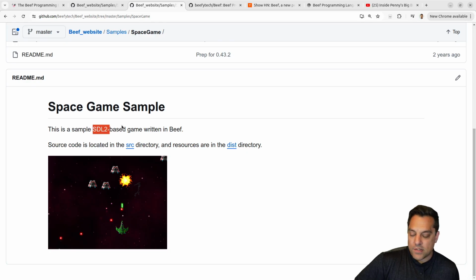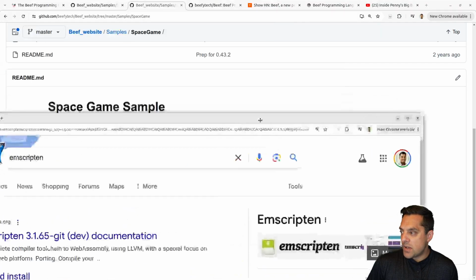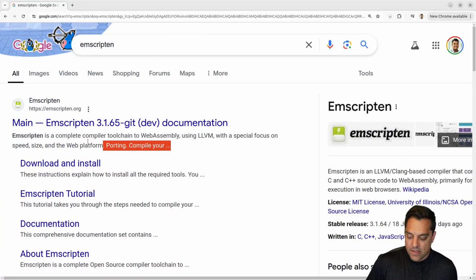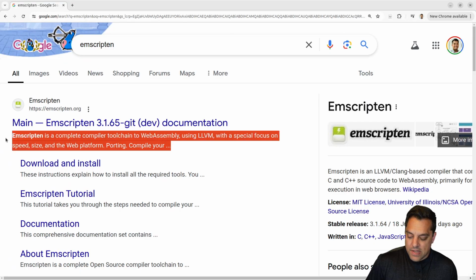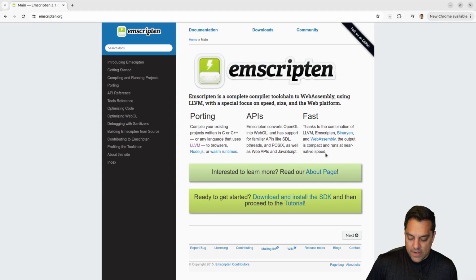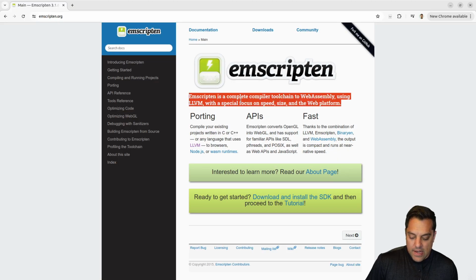Okay, so it's using the SDL2 library, which, with SDL2, I know you can use a library called Emscripten, which let me bring in another window here, Emscripten, in case you haven't seen that. Let's go ahead and actually just look at this project here. A complete compiler toolchain to WebAssembly using LLVM with a special focus on speed, size, and the web platform.